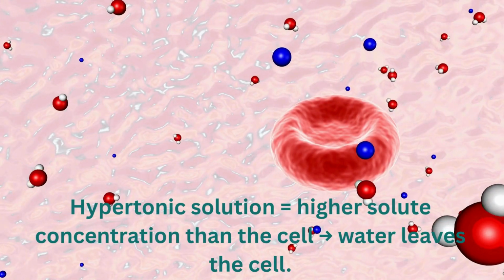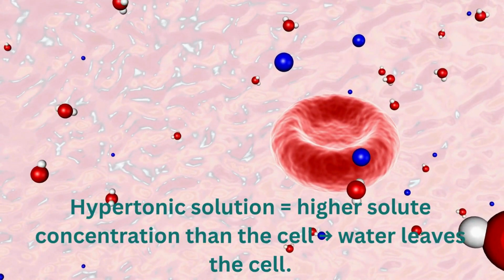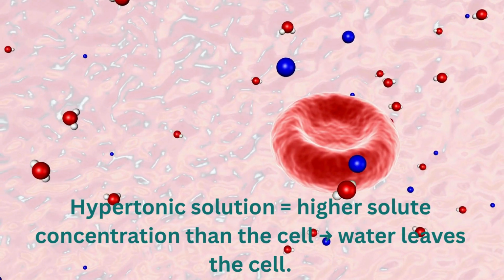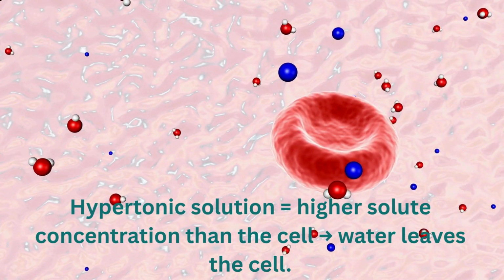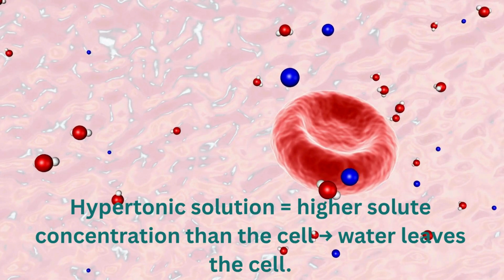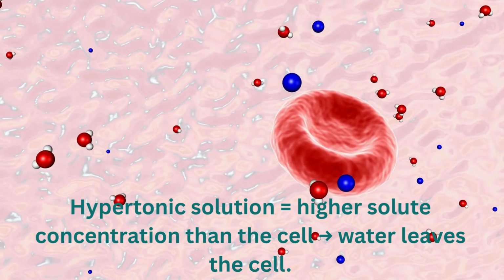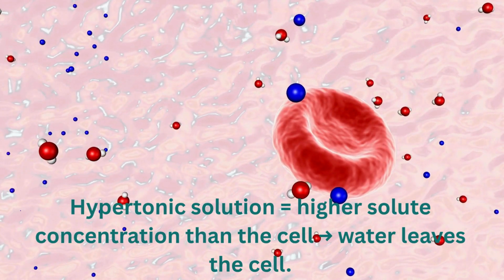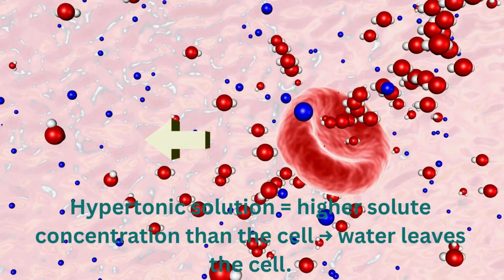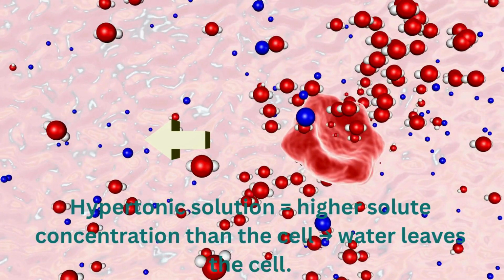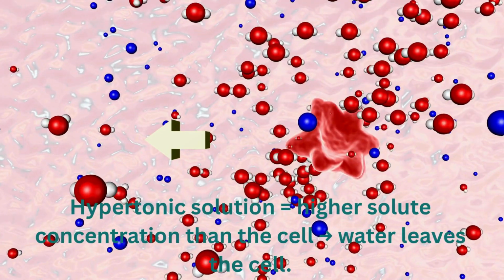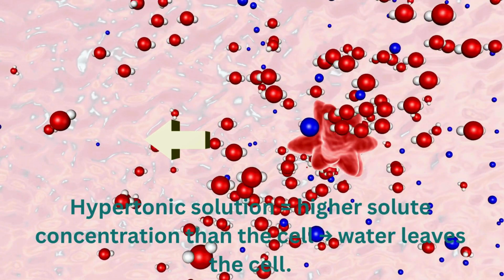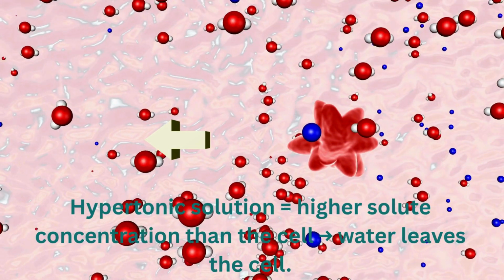In a hypertonic solution, the extracellular fluid has higher solute concentration than the cell. Now, the outside has less water. Water leaves the cell. As water exits, the cell shrinks. In red blood cells, this shrinkage is called crenation. The cytoplasm becomes crowded with solutes. This disrupts internal diffusion and reduces cellular function. If severe, the cell may die.